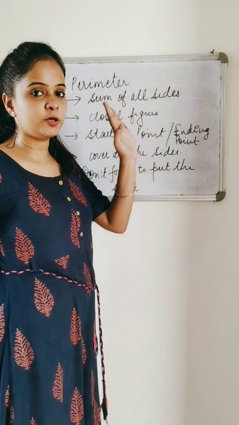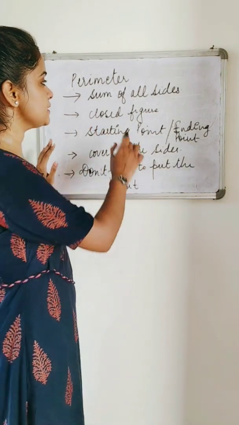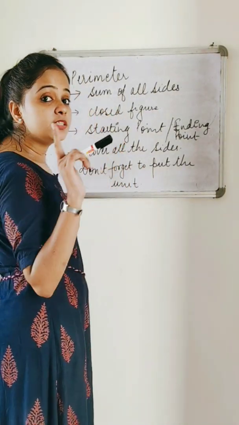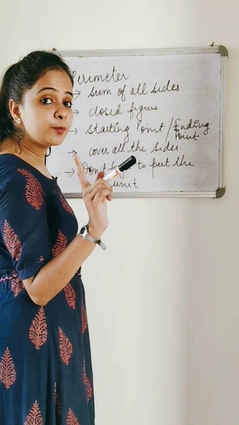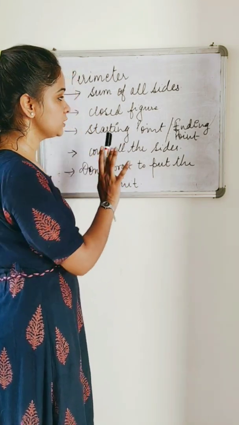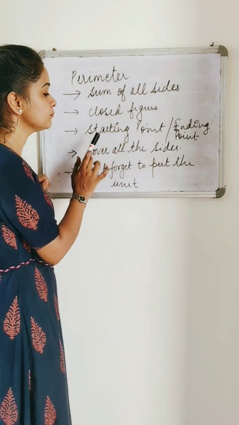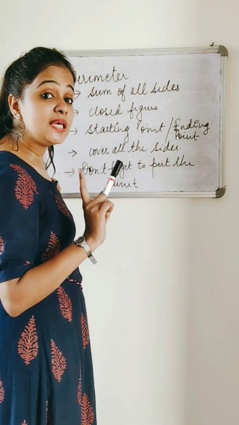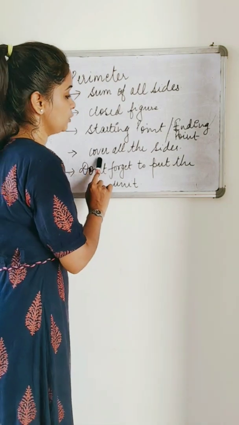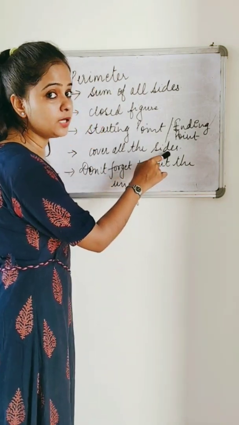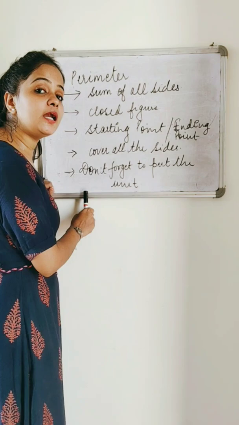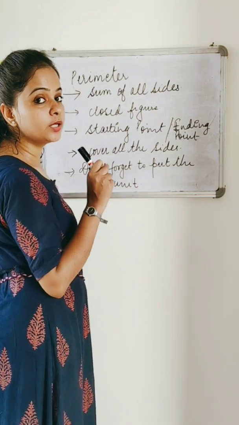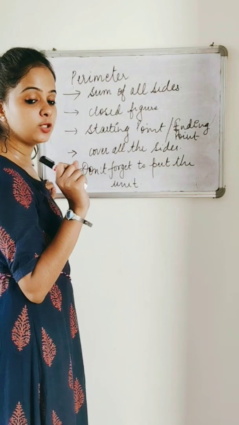Okay. So this was all about perimeter. Let's sum up what perimeter is. Perimeter is first the sum of all sides. Second requisite is that it should be a closed figure. The starting point and ending point should always be the same. You should never leave any side when we are talking about perimeter. And the very important point: don't forget to put the unit. Don't forget to put the unit. Okay.